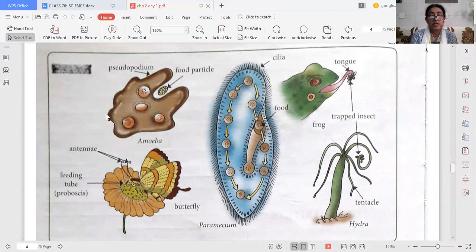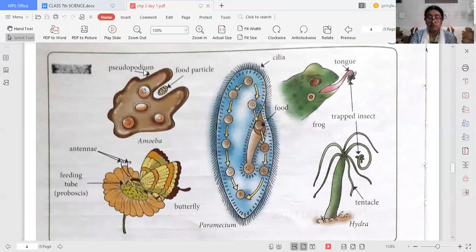That is amoeba, a protozoan, a unicellular organism. It takes in food particles by using false feet known as pseudopodia.